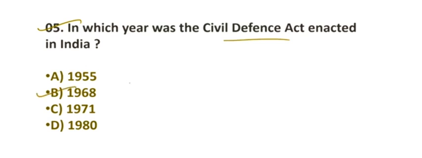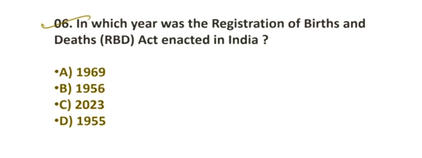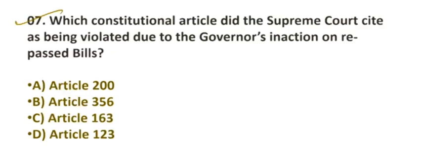Option number B, 1968. Question number 6. In which year was the Registration of Births and Deaths RBD Act enacted in India? Option number A, 1969. Question number 7. Which constitutional article did the Supreme Court cite as being violated due to the governor's inaction on repassed bills? Option number A, Article 200.